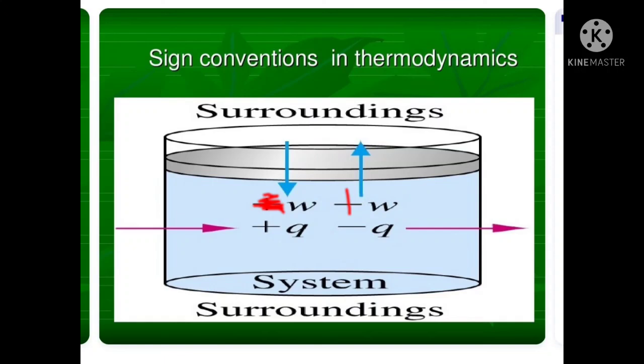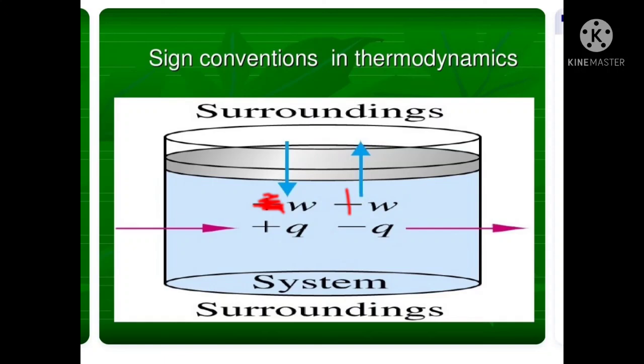If work is done by the system, it is taken as positive, and if work is done on the system, it is taken as negative. The same can be told like this: if work energy is transferred from the system to the surroundings, it is denoted as positive, and if work energy is done on the system by the surroundings, it is denoted as negative.